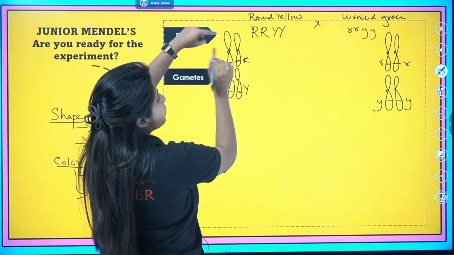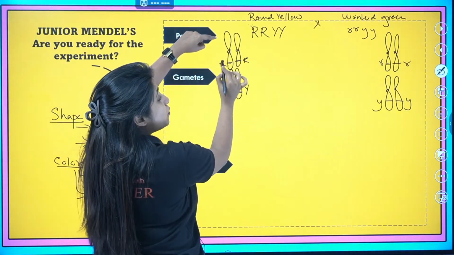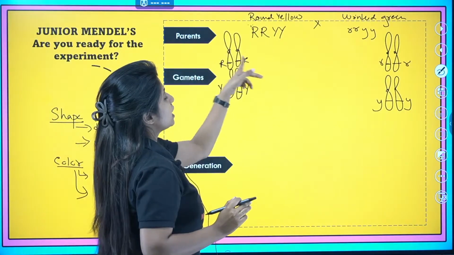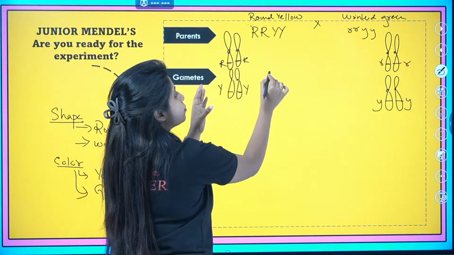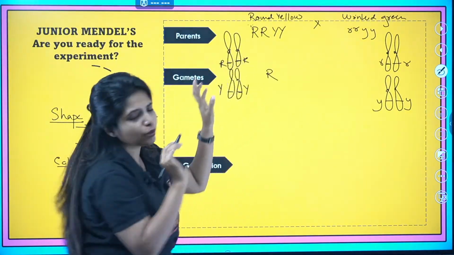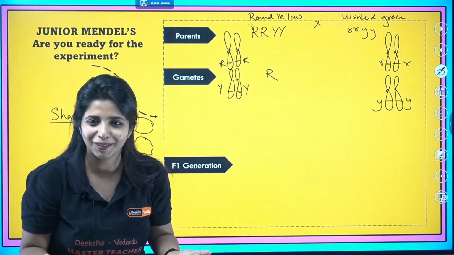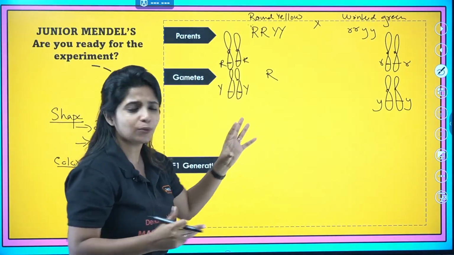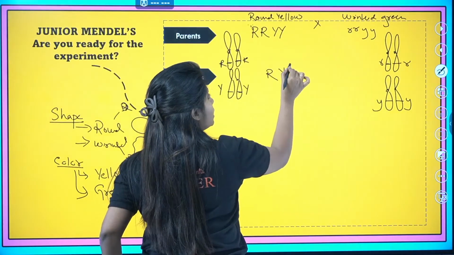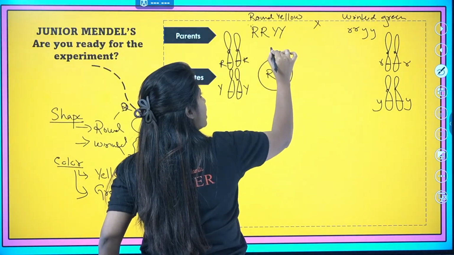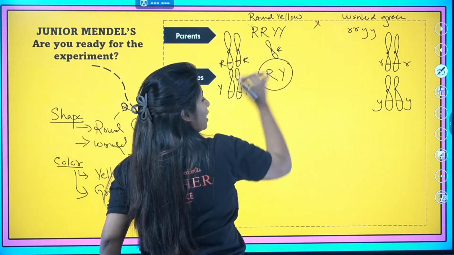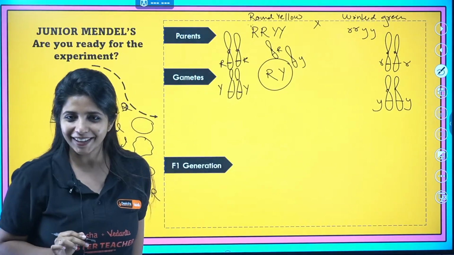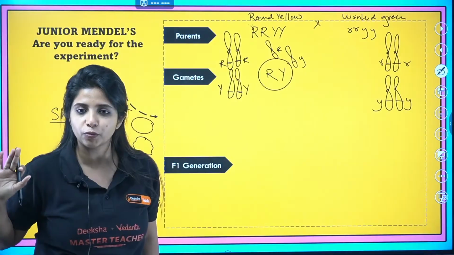In the gamete, we have studied in the law of segregation that from one pair, only one allele goes to the gamete. Suppose from here anyone goes. It will always be capital R, because it does not have anything else to give. Similarly over here, whatever you do, it will be just capital Y only. So when you form the gamete, you can just imagine a chromosome containing capital R and a chromosome containing capital Y going from here, however many gametes you want to make.